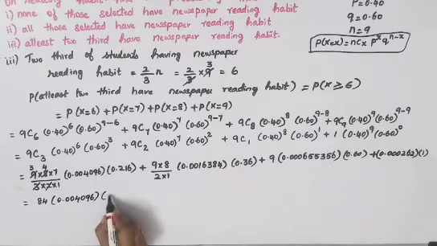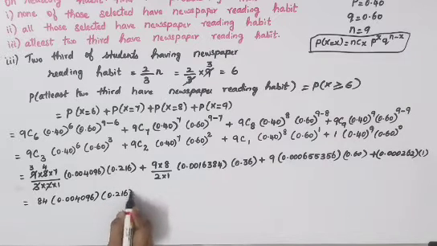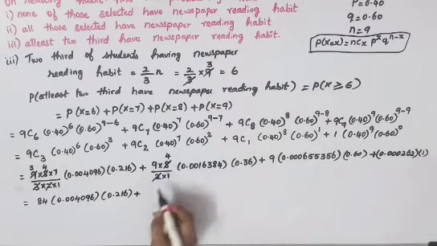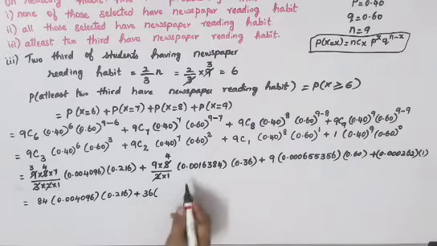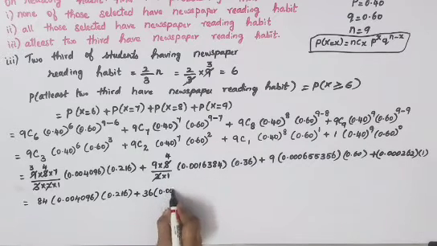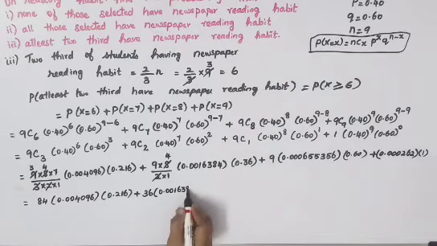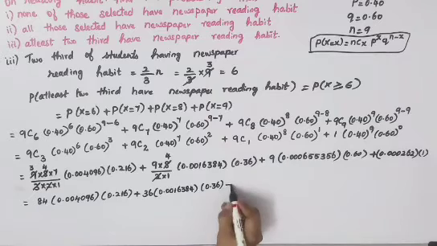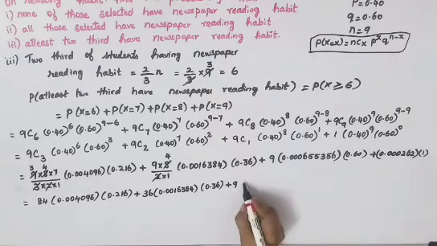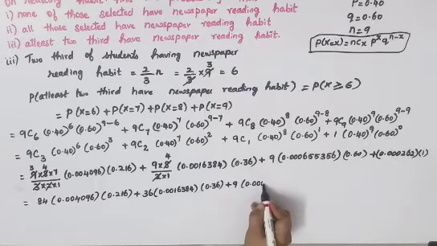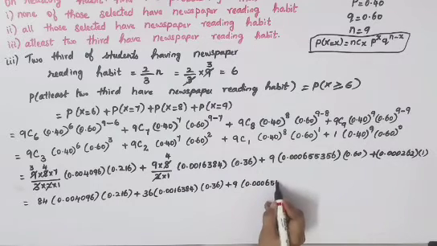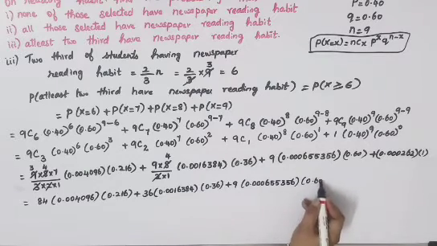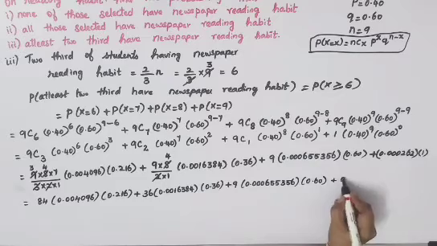0.004096 into 0.216, plus this 2 and 8 you can cancel, you will get 4. 9 fours are 36, into this term as it is, 0.0016384 into 0.36, plus 9 into this whole thing as it is, you can write it 0.0006555356 into 0.60, plus your last term